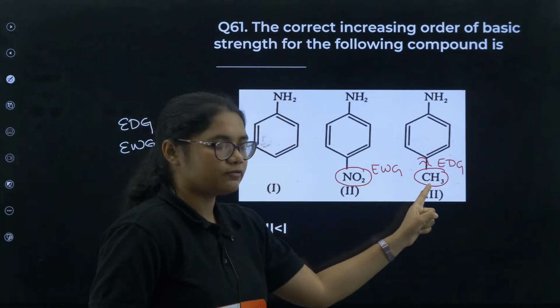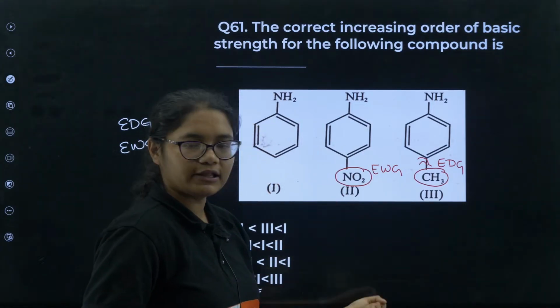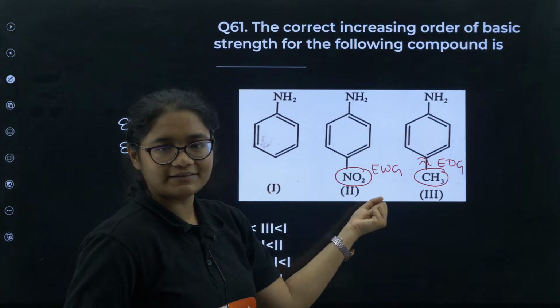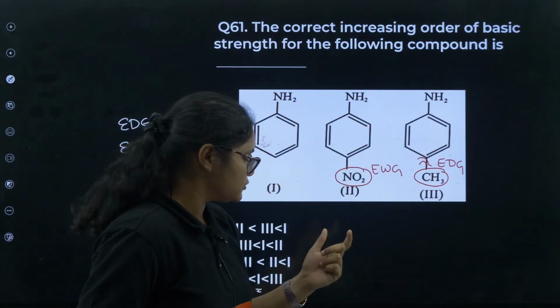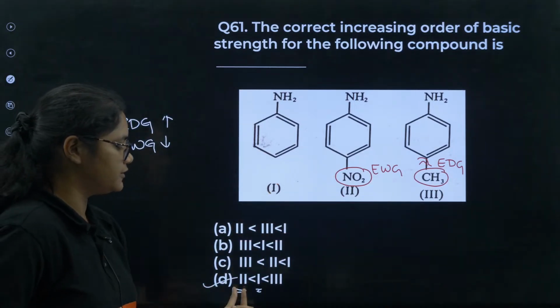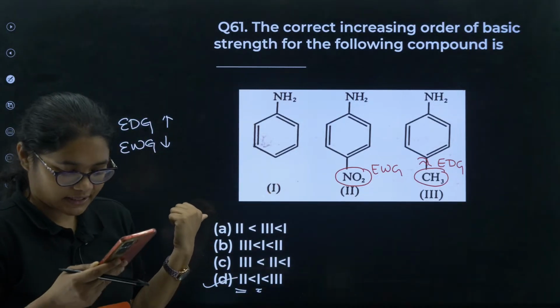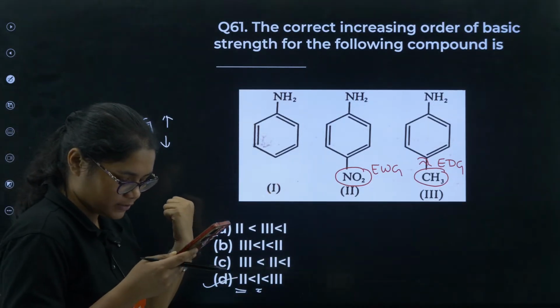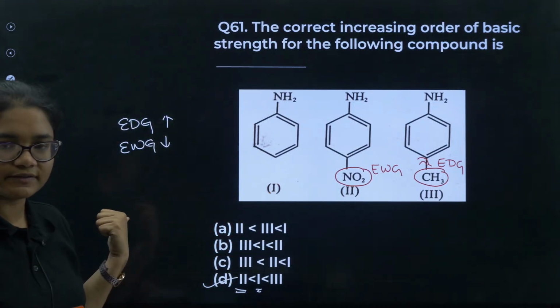If you have an electron withdrawing group, it will pull the electrons, nitrogen will have fewer electrons, so donation will be difficult and basicity will decrease. So 2 will be the first one, then 1 and then 3. All of you please note down this question. I got so many wrong answers here. Please take a screenshot of this question.